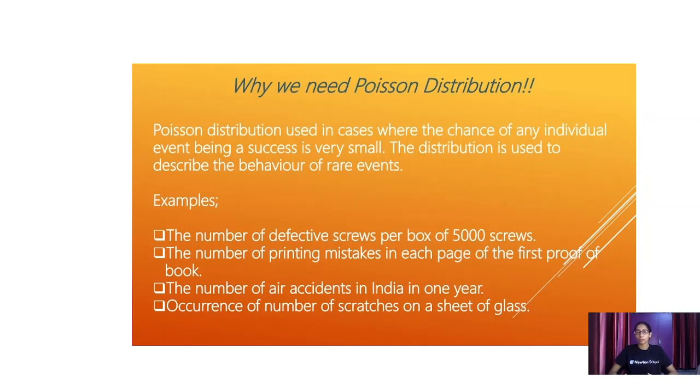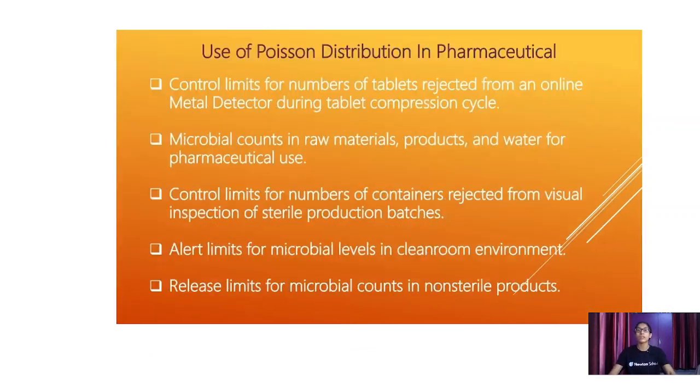We don't know. That is the rare part. The fourth example is the occurrence of the number of scratches on a sheet of glass. Now you don't know how many scratches there are in a sheet of glass. That depends. That is also a rare case. So you have to take a few key points to remember about the Poisson distribution.